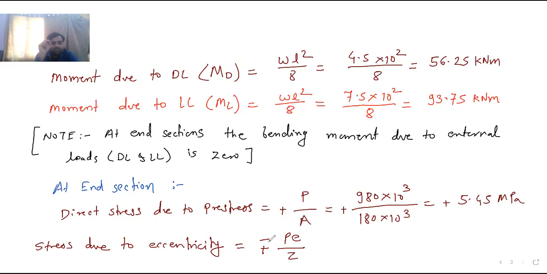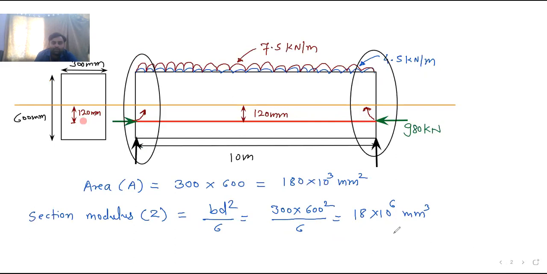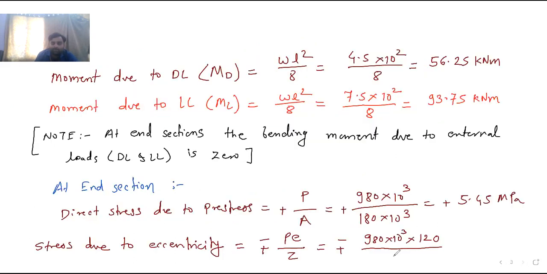Did you understand how this minus plus came? Yes, sir. So this is minus plus PE by Z. Now I will put the values. P is 980 into 10 to the power 3, into eccentricity, given as 120 mm, divided by Z. We have already calculated Z as 18 into 10 to the power 6. Let me know the answer.